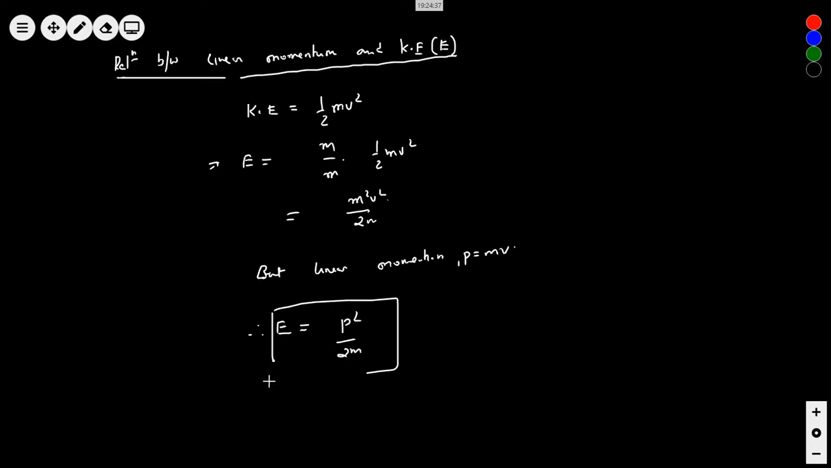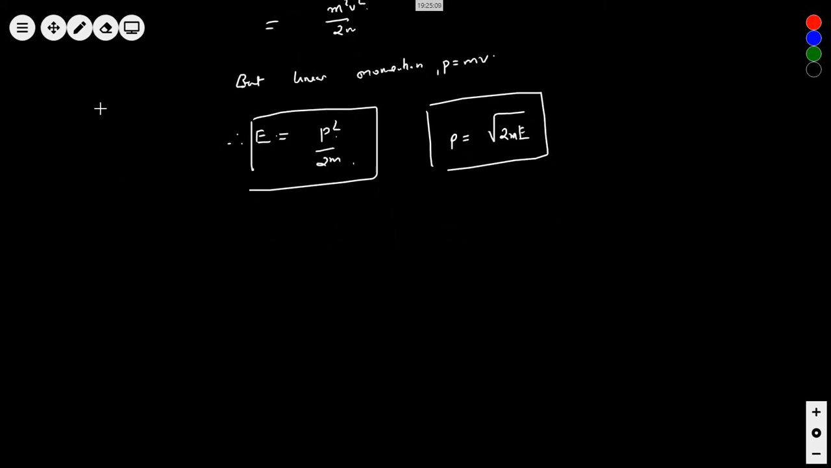Welcome to the most important relation. Very, very important relation, or P equals root 2mE. I have discussed this with you all. When mass is more, you can see that if the momentum is constant, energy is inversely proportional to mass.